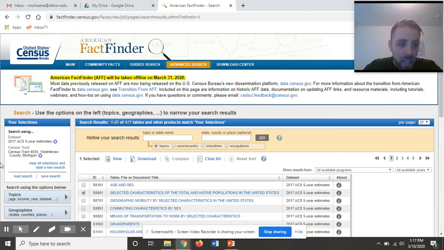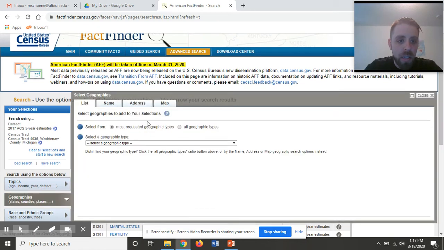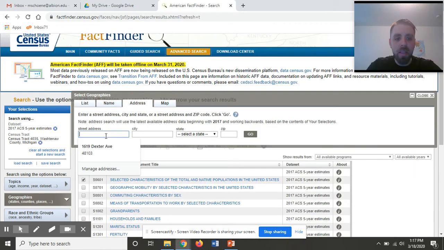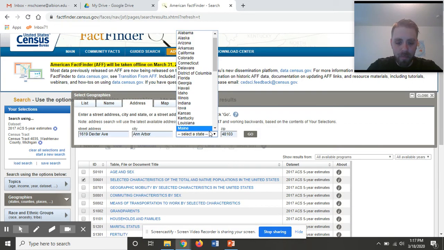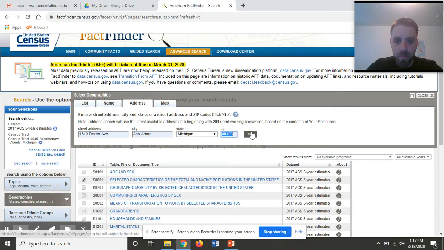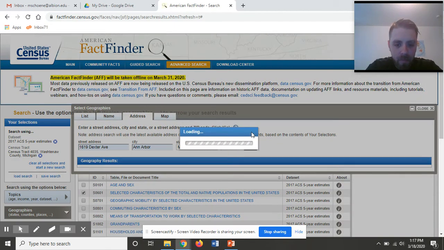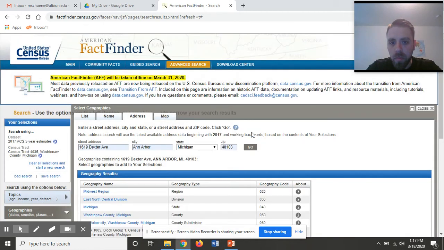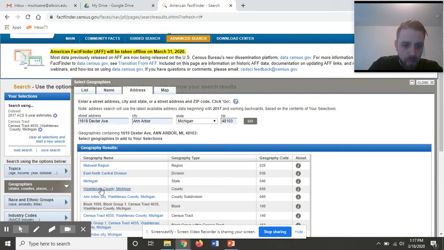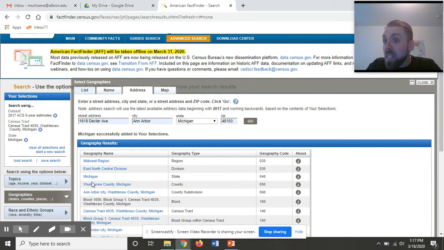the census tract as my unit of analysis, I will want to select the state. Numbers are great, but that's all they are. They need a comparison in order to make any sense. So once I add state to my selections in this top left-hand corner of the screen, I will now hit the X next to census tract.